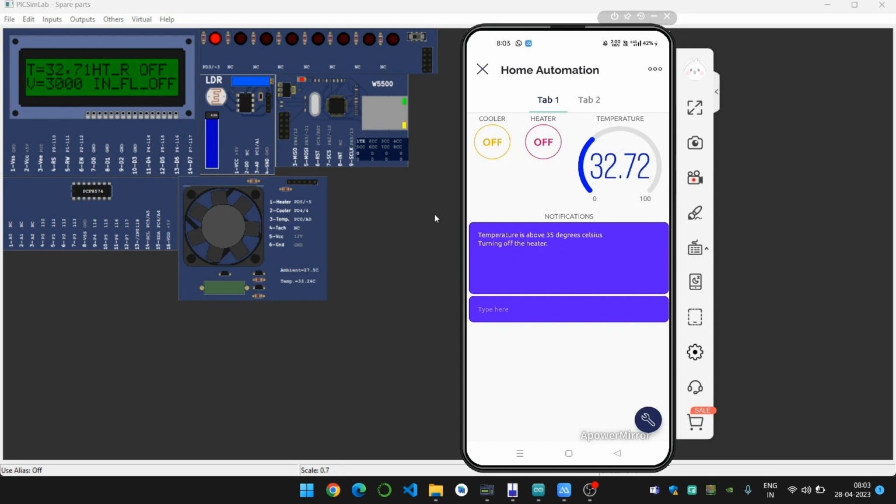Now we will turn on the cooler. When we turn on the cooler, the temperature decreases and the fan starts rotating and it tries to maintain the normal room temperature. We will turn on the cooler now.